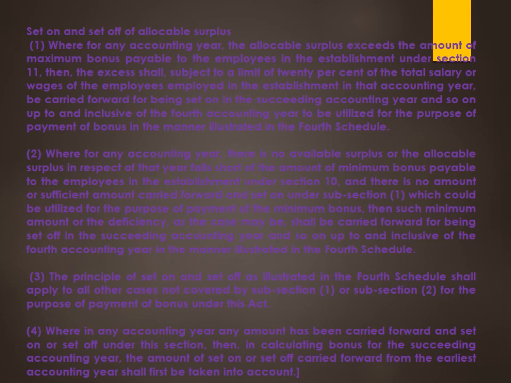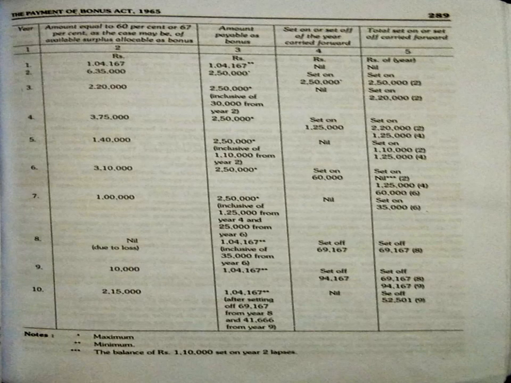The principal rule for set on and set off is in the Fourth Schedule, and it covers everything except subsection 1 or 2 in case of payment of bonus. Same way, if in the accounting year the amount has been carried forward and is being set on and set off under this section, while calculating the bonus we have to take the succeeding accounting year. The amount we go for set on and set off is carried forward from the earliest year. As I told you, the first year should be taken first, the second year next, like that. So this is an example.